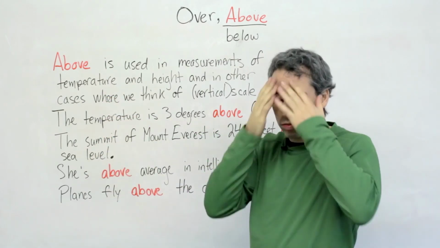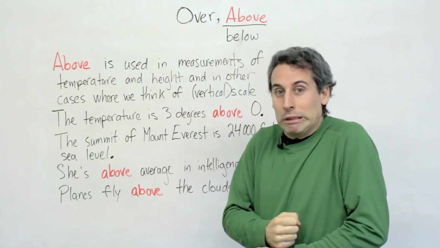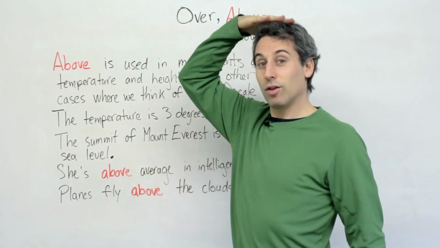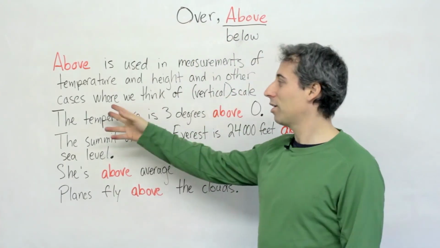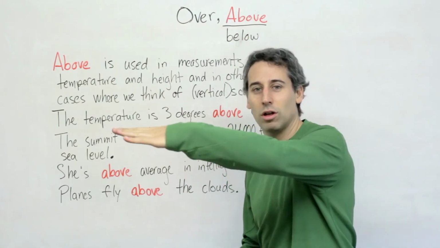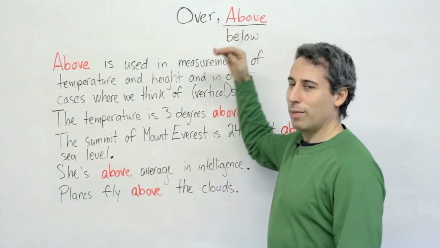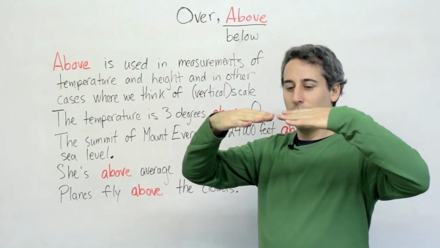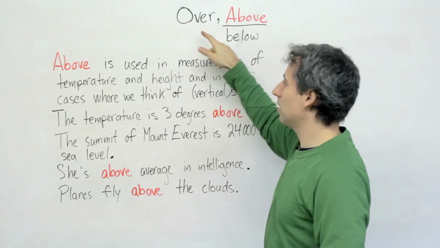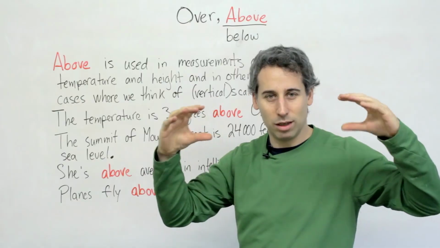Okay, so above is used in measurement of temperature. Okay, so very hot. It's very hot out. Or very cold, like here I'm in Canada and it's pretty cold. Height, okay? And in other cases where we think of this vertical, this is vertical, that's horizontal. Vertical scale. And also when we think about above and below, we think about this sort of permanent place, this line that maybe you can't see, but it's there.